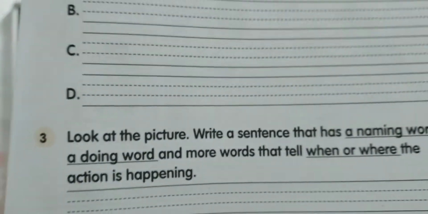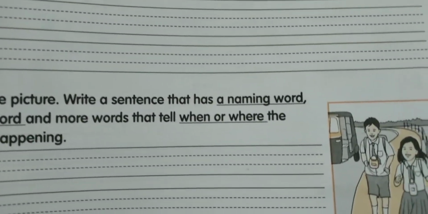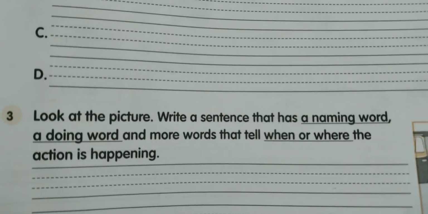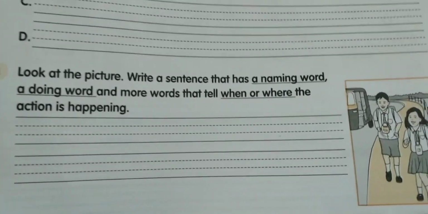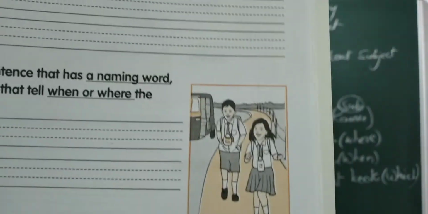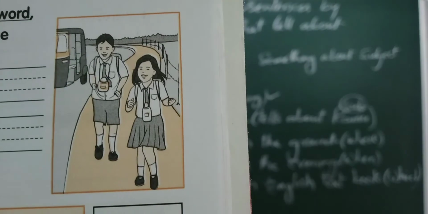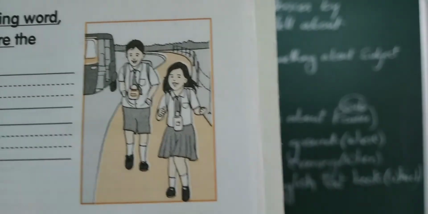So check that, you want to write a doing word and more words that tell about when and where the action is happening, and complete the sentences by seeing the picture. Try to see the picture carefully. Basing on that, use the naming word, verbs, where, when and which. Basing on that, you can complete your sentences.